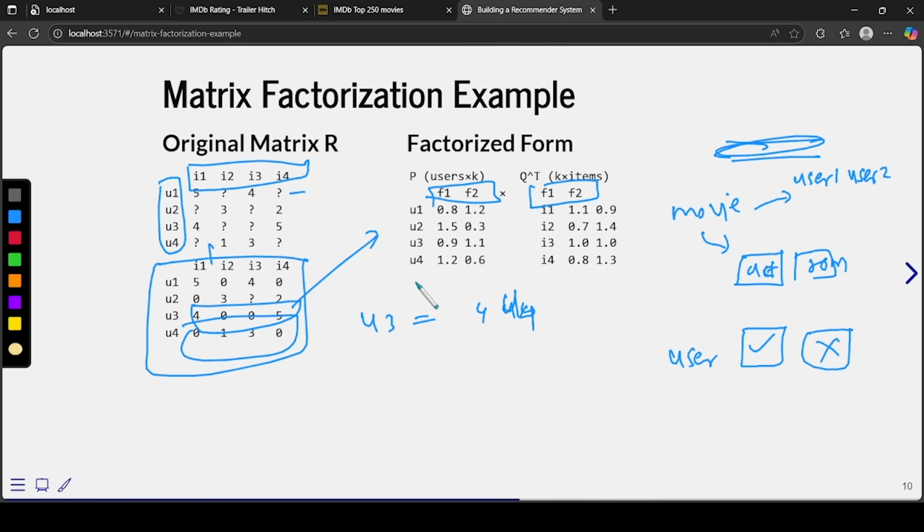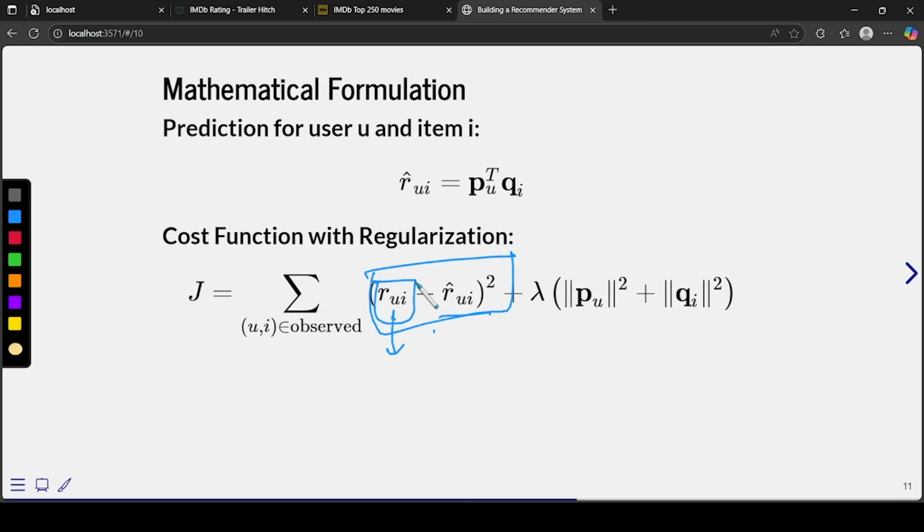Okay. So in this, P transpose Q, if you multiply that, like we saw earlier with an example, let's say there are 5 movies, 4 users, and k is the latent factor we have used.